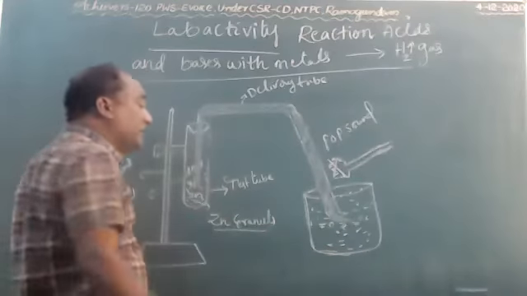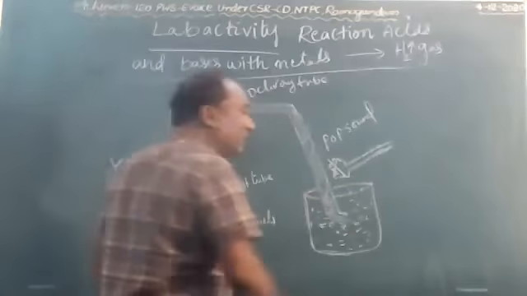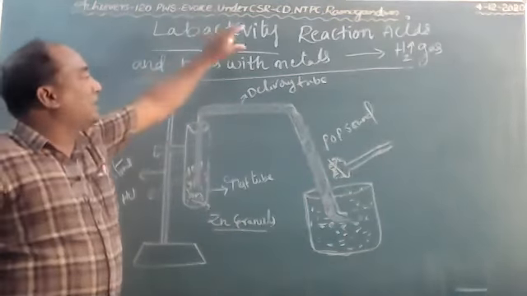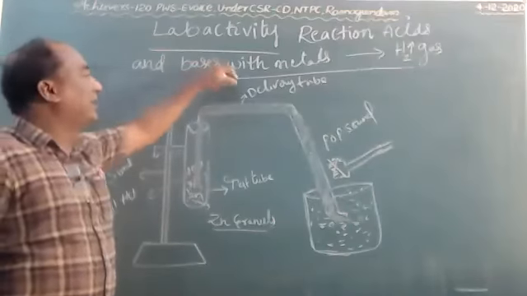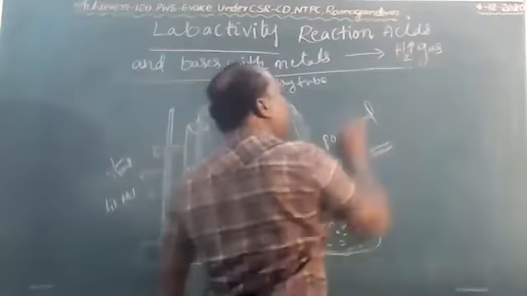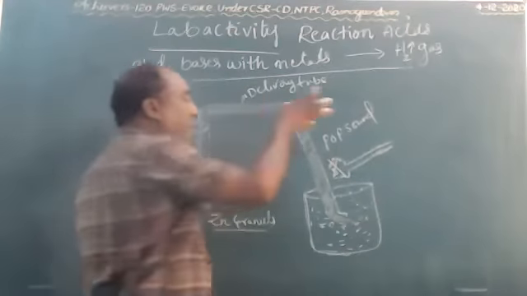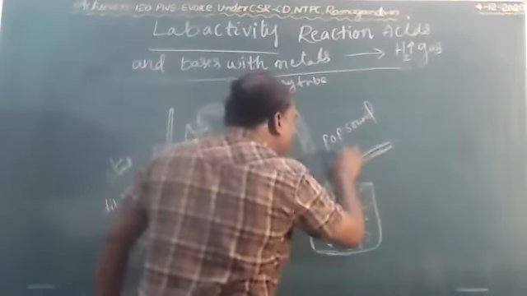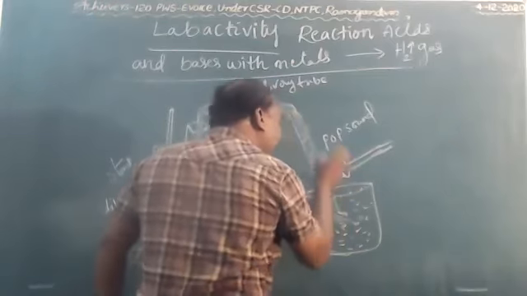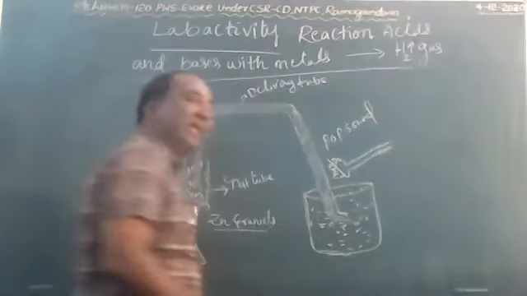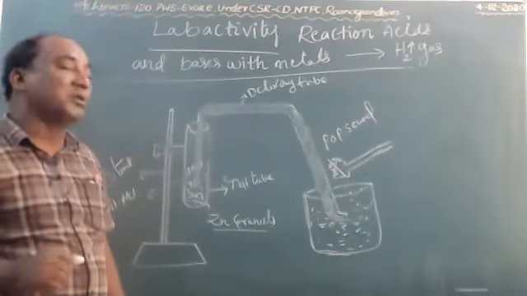According to this, the liberated gas, you have to confirm, is hydrogen gas. When acid or base reacts with metal, it liberates hydrogen gas. How can we identify hydrogen gas? Just bring the burning matchstick near the glass trough or beaker, whatever it may be. It makes a pop sound and puts out the fire. That is an indication of liberation of hydrogen gas.